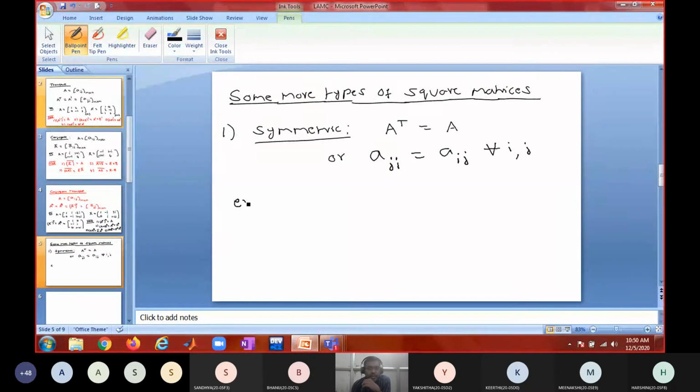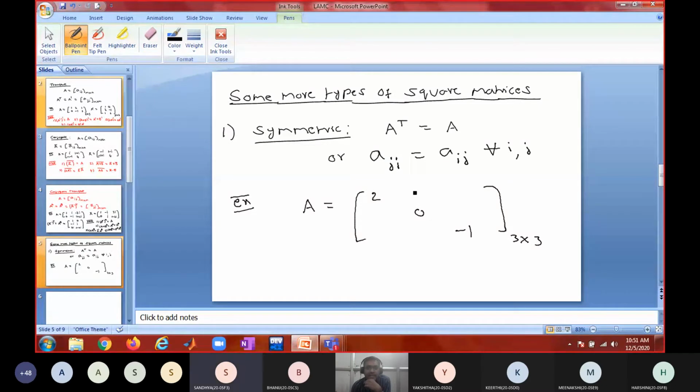So how do I construct a symmetric matrix? If somebody asks me to construct a symmetric matrix, what will I do first? First, I will fill the principal diagonal elements, a11, a22, a33, something like 2, 0, minus 1. Then whatever element I place in the ij position, the same element I place in the ji position.